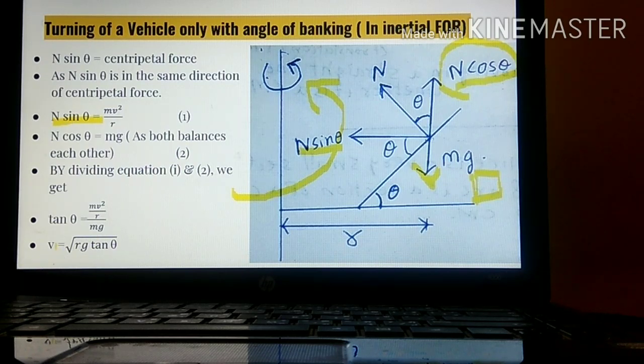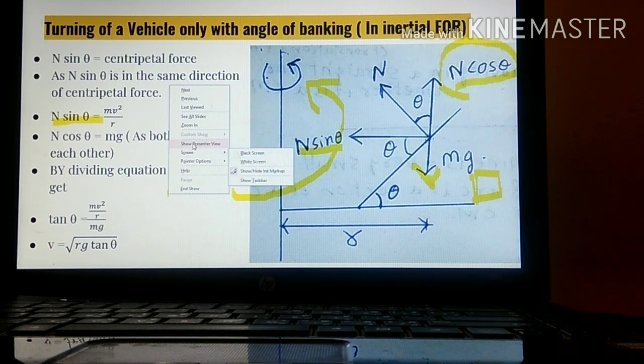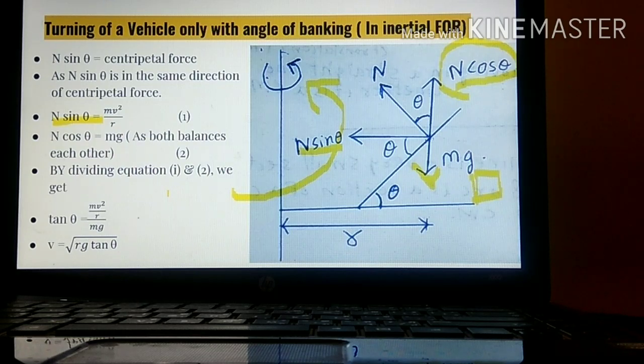So ultimately we will be getting v square upon rg is equal to tan theta. So if we take rg over here, and do the square root, then v is equal to root rg tan theta.